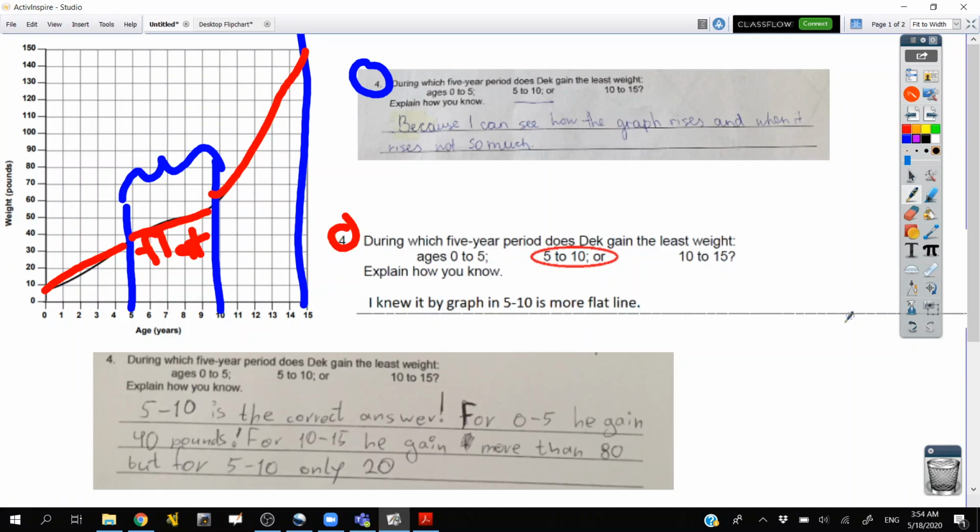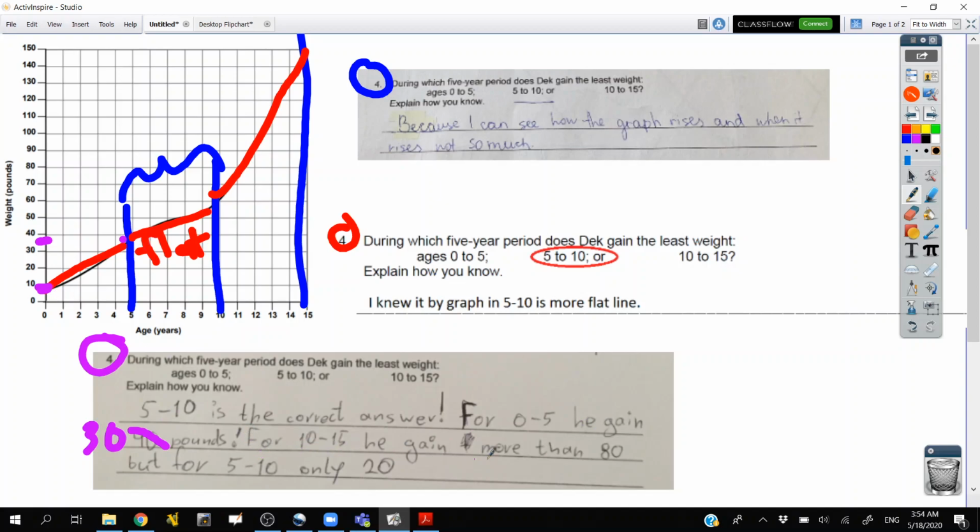And here's the third person. I'll do purple for this person. This person said 5 to 10 is the correct answer. Great, I agree, so did these people. For 0 to 5, he gained 40 pounds. So there's where he was at 0, here's where he is at 5, and when they look at those values, they're saying he gained 40 pounds. Now, he started at like 8 or 9 pounds, so I would actually argue he gained a little less than 40, maybe 30 or something like that, but no big deal. I see that from 0 to 5, he gained about that.